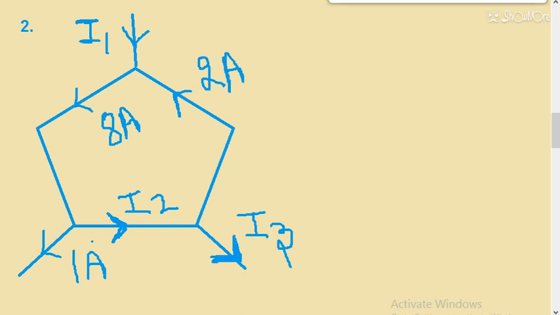Okay, now I am going to solve it. So students, you can see here we have a junction. This is the point, and let's take this as the point A. Now students, you can see the current entering the point A is I1 and this 2 ampere. That means the current entering at point A is I1 plus 2 ampere.